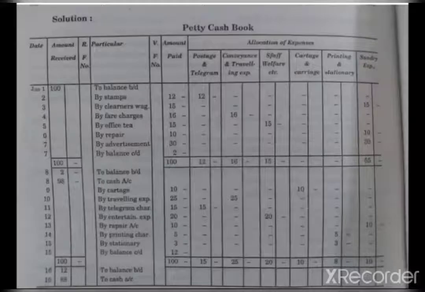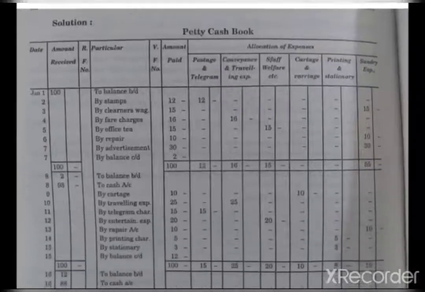Here you can see in the petty cash book there is a date column, amount received, that is the amount drawn from the imprest cashier, then the register number, then the particulars, then the folio number, then the amount paid, for each item what is the amount paid, and allocation of expenses under heads for postage and telegram, convenience and traveling, staff welfare, cartage and carriage, printing and stationery. Those related aspects will be allocated as expense. The headings will be given in the same way.